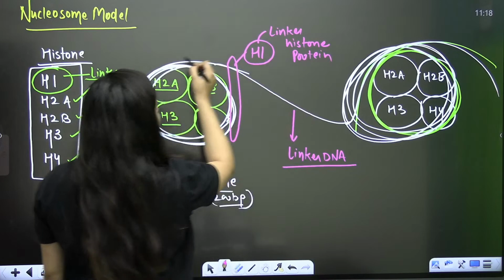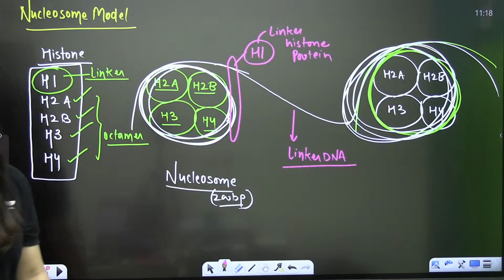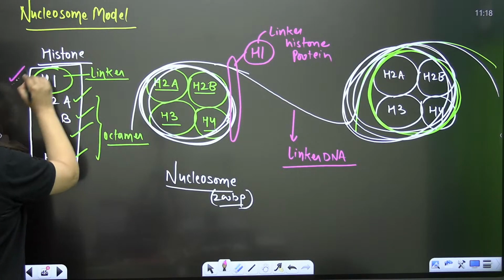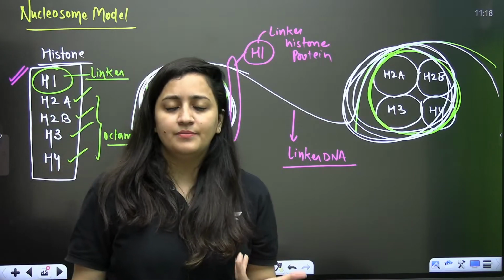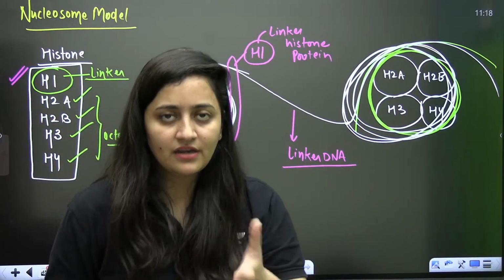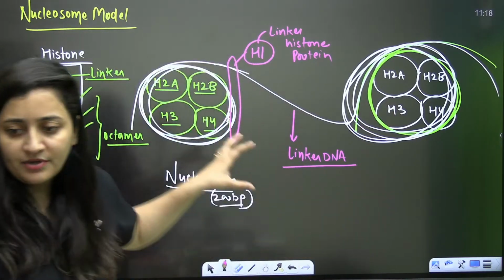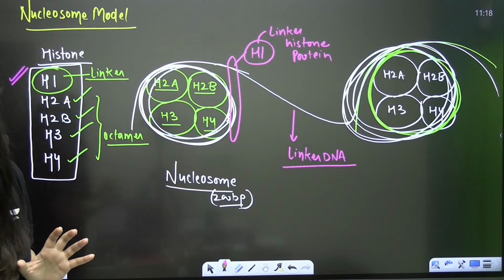This is making the complete nucleosome. So that's what you need to remember. They can ask you questions such as which histone proteins play a role in the packaging of the DNA molecule, which one is acting as the linker, and which one is making the octamer. Such questions can come in your final exam.